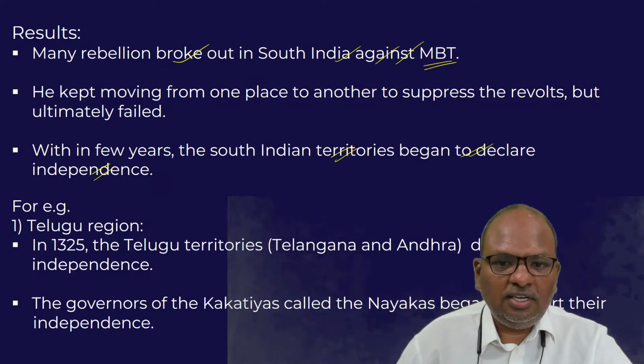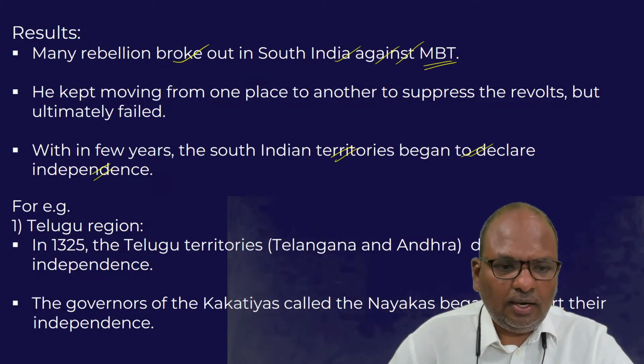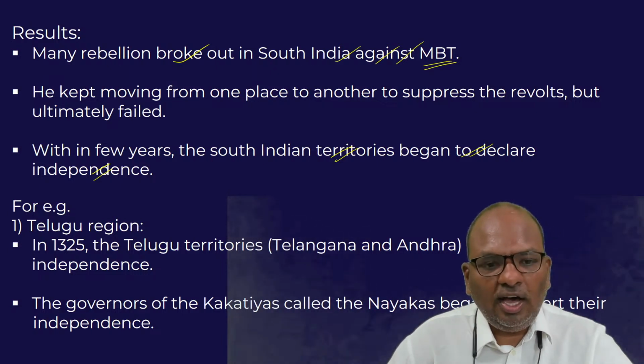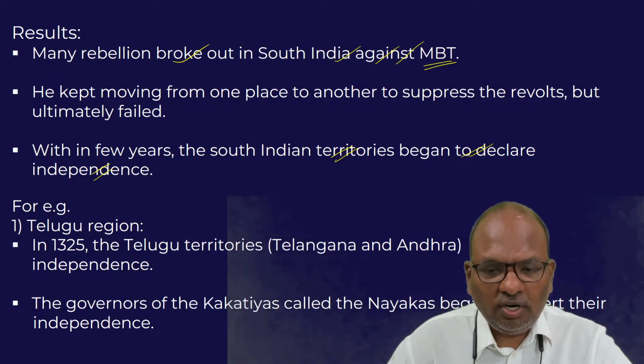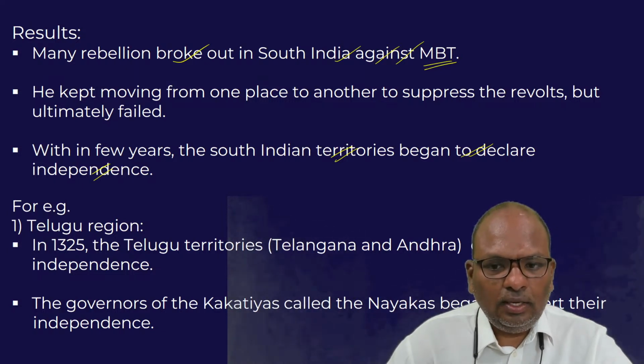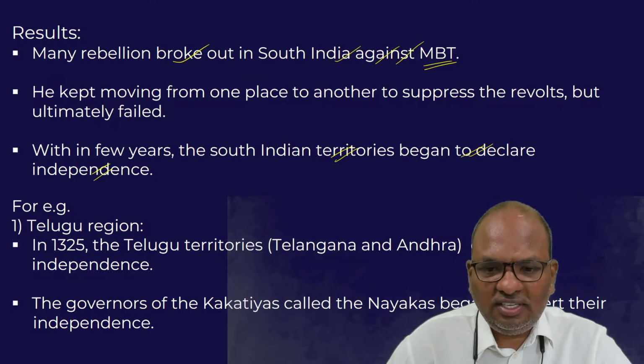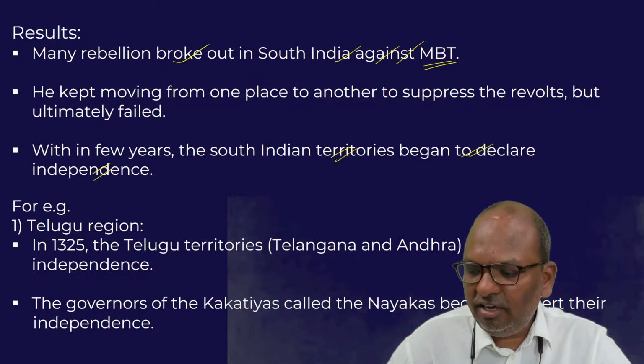Within a few years, South Indian rulers began to revolt against Tughlaq. Muhammad bin Tughlaq kept moving from one part of South India to another to suppress these rebellions, but ultimately he failed.